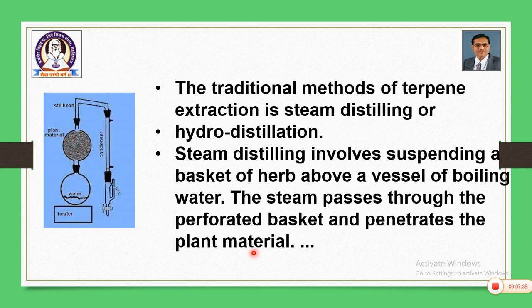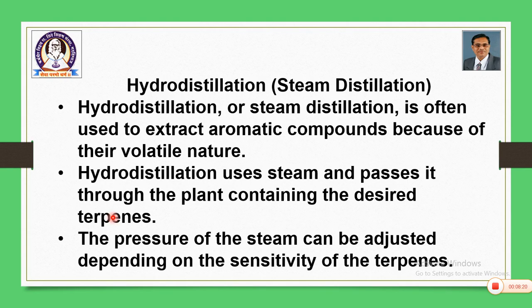Then how are these isolated? The traditional method of terpene extraction and isolation is steam distillation, that is, steam distilling, or hydrodistillation. Steam distillation involves suspending a basket or a container of herb above a vessel of boiling water. The steam passes through the perforated basket and penetrates the plant material. So, steam is generated, the material is kept in a container separately attached to the steam generator, and the steam vaporizes the terpene, which is collected separately.